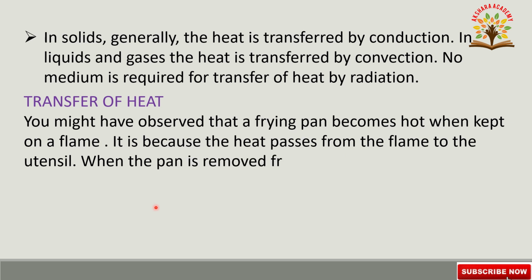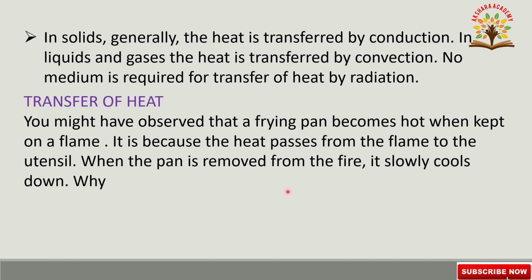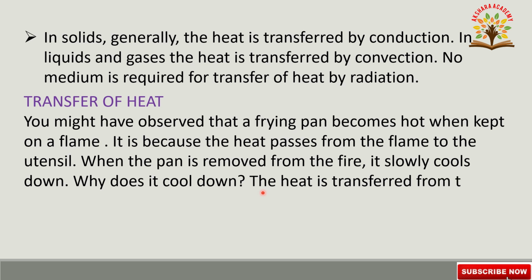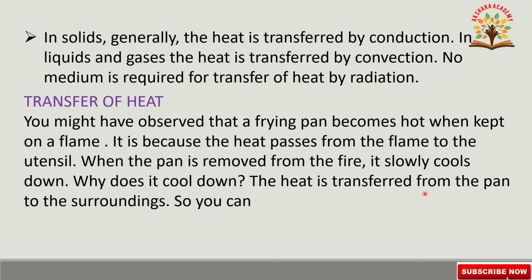The heat is transferred from the pan to the surroundings. So you can understand that in both cases the heat flows from a hotter object to a colder object. In fact, heat is always transferred from higher temperature to lower temperature.